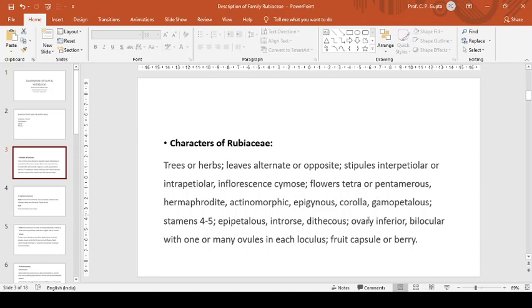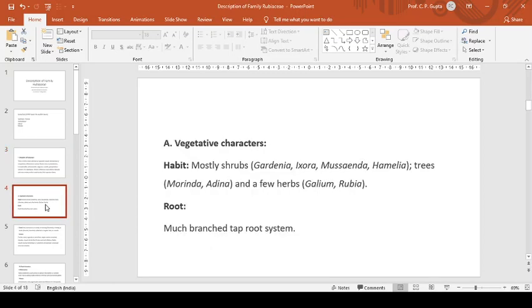Corolla gamopetalous, stamens 4 to 5, as I said, flowers tetra or pentamerous, epipetalous, introrse, dithecous. Ovary inferior, which is the character of Inferae, bilocular with one or many ovules in each loculus. And fruits may be capsule or berry.